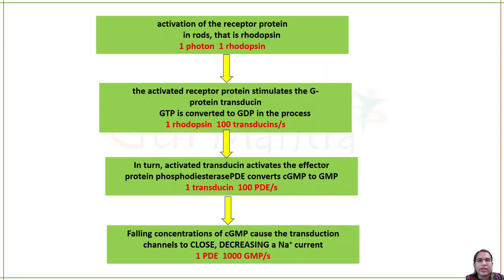When activation of the receptor takes place, one photon will activate one rhodopsin, one receptor. But one rhodopsin can activate hundreds of G proteins, that is transducin. Again, one transducin can activate hundreds of phosphodiesterase enzymes. Then one phosphodiesterase enzyme will convert several cyclic GMPs to 5-GMPs. So can you see there is always amplification happening.